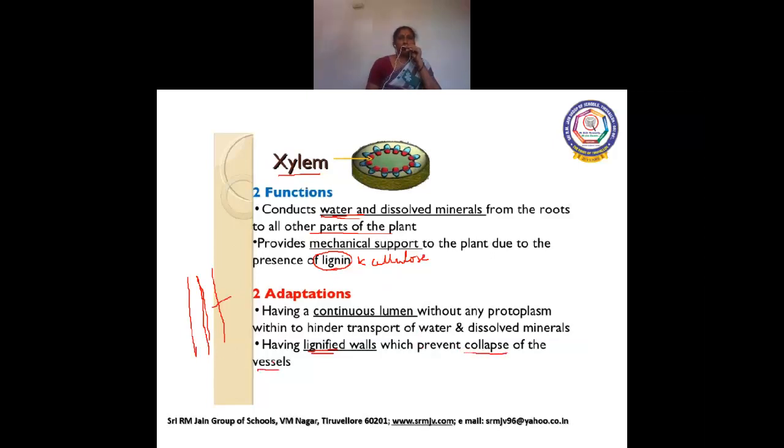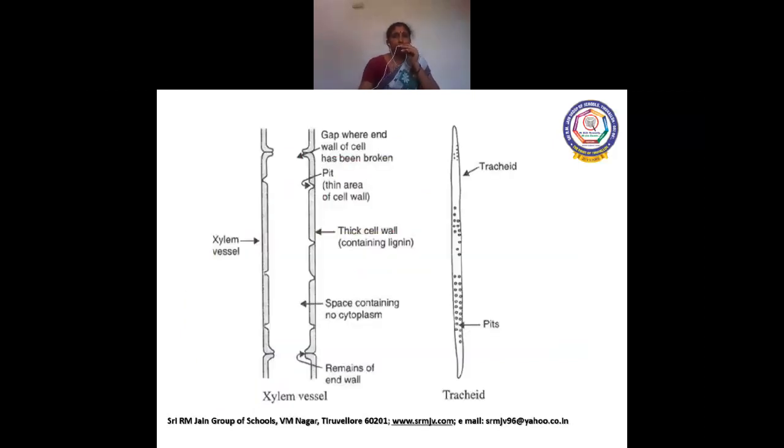Is that clear, children? What is the function of xylem? It conducts water and minerals from the root to all other parts of the plant body. And one more function is it provides mechanical support to the plant. Now, this is the internal structure of xylem. This part is called the lumen and it has a thick wall. The thick wall contains lignin and cellulose.